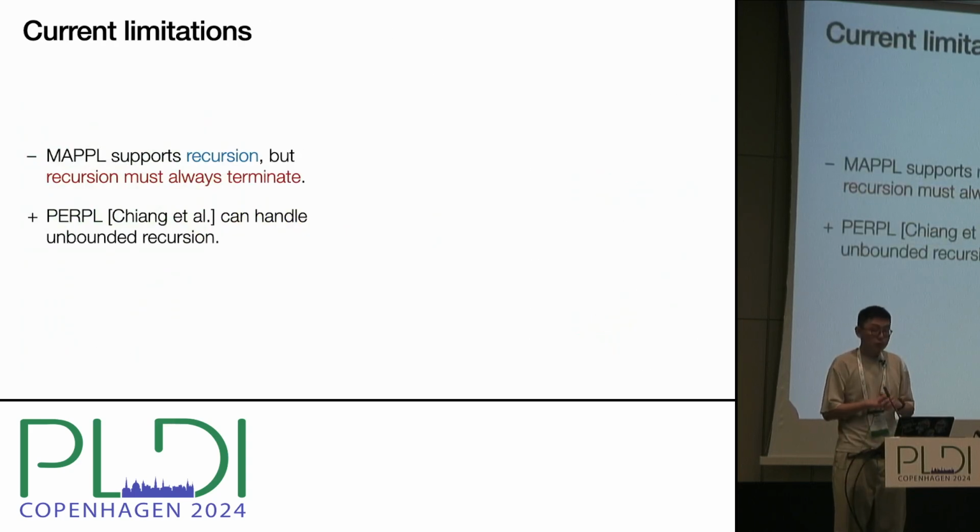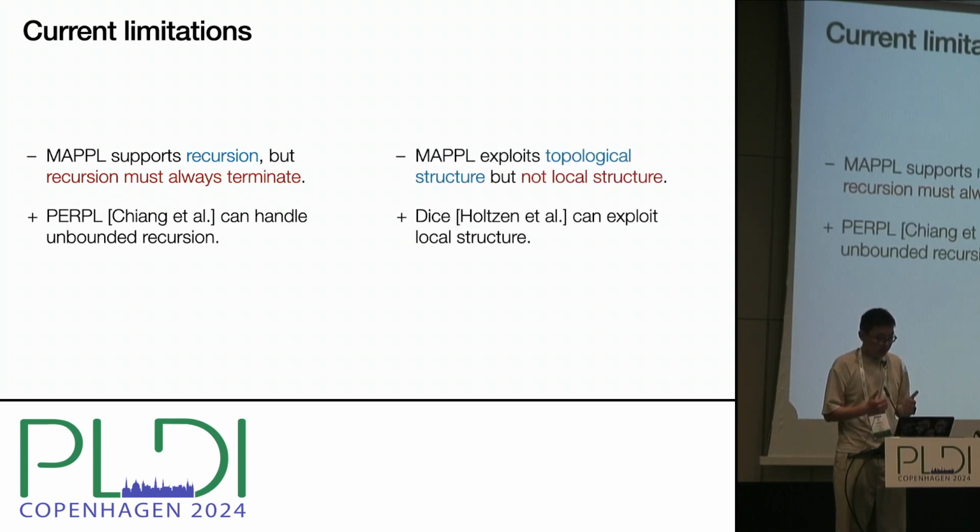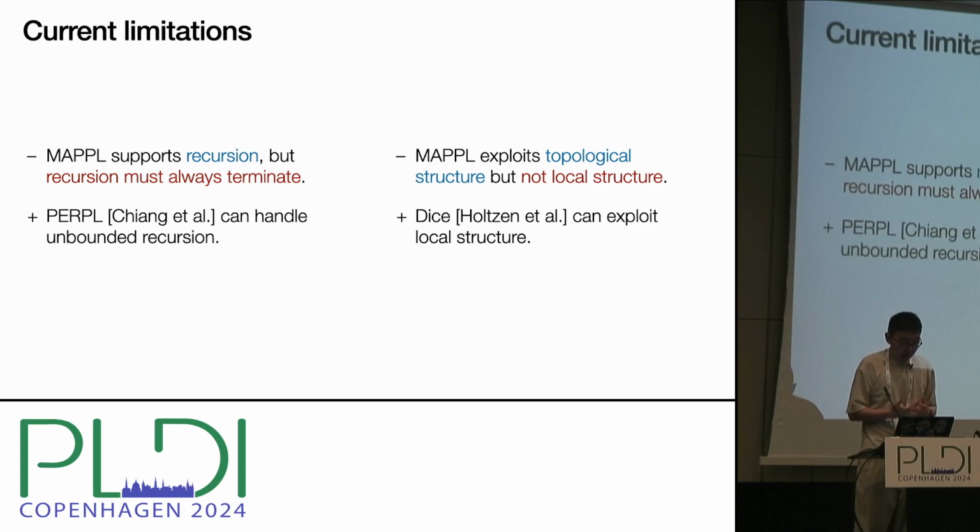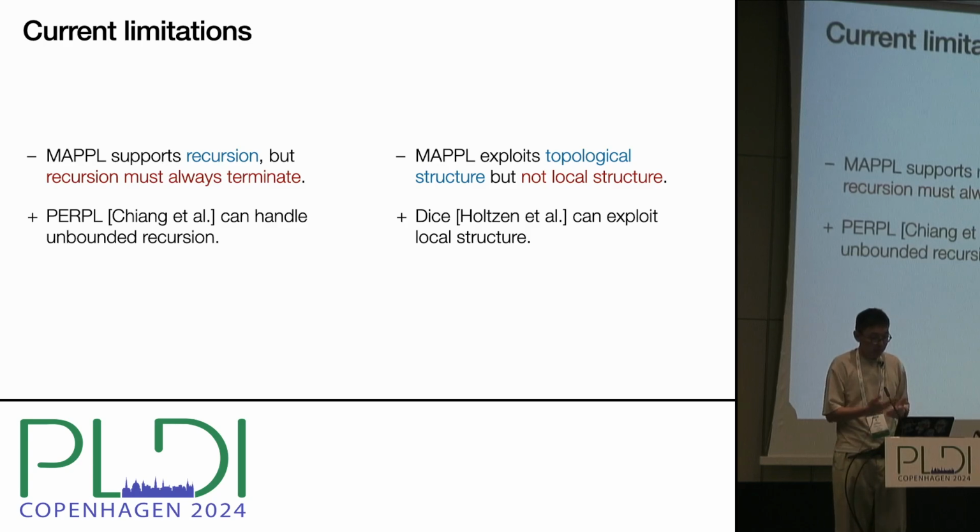We mention two limitations of Maple. First, it supports recursion, but recursion must always terminate. This is in contrast to Purple, which supports non-terminating programs. Second, Maple exploits the topological structure of a model, but not its local structure. This is in contrast to Dice, which taps into a program's local structure. Addressing these limitations is an interesting direction for future research.